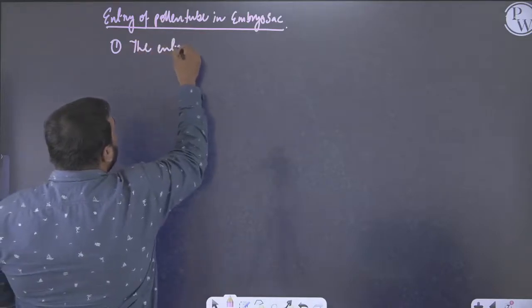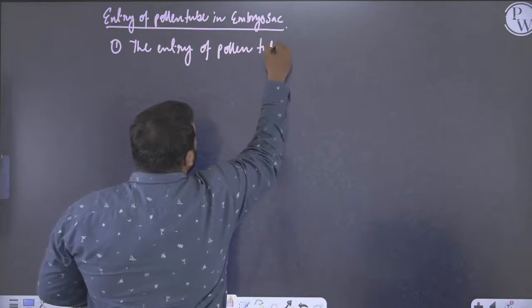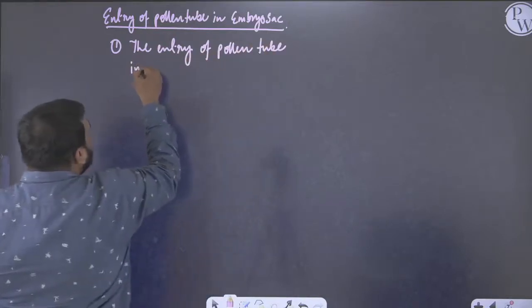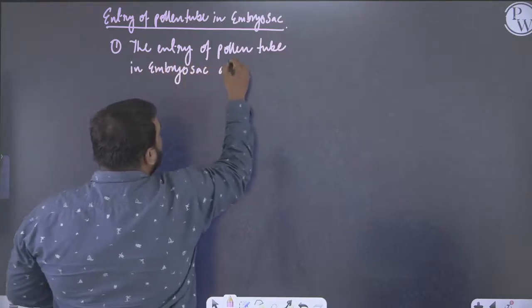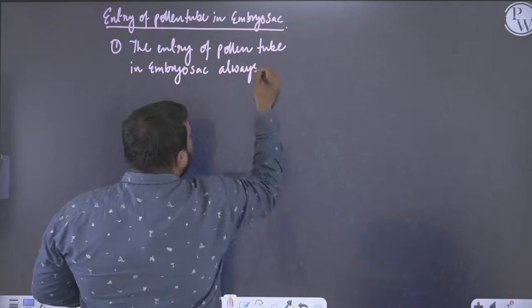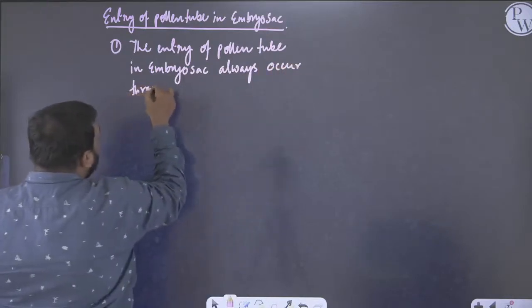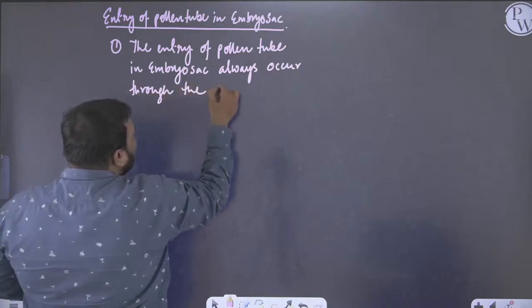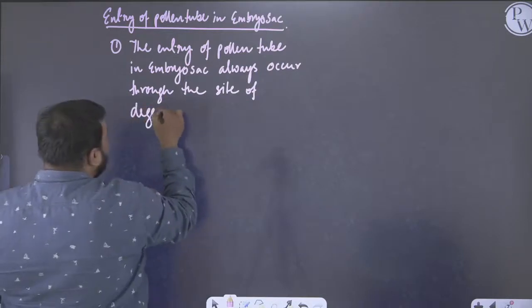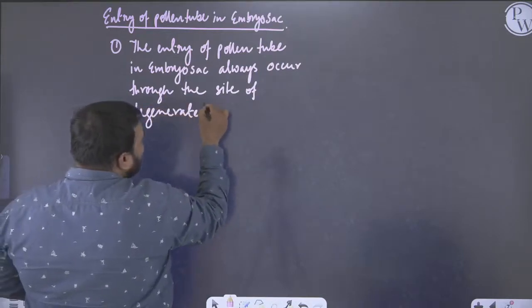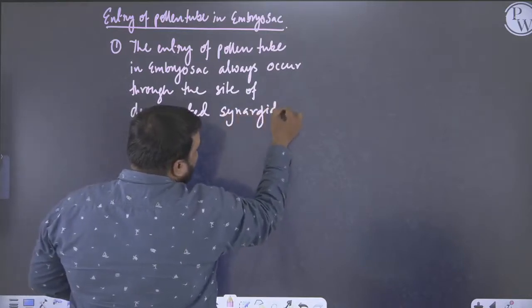The entry of pollen tube in embryo sac always occurs through the site of degenerated synergid.